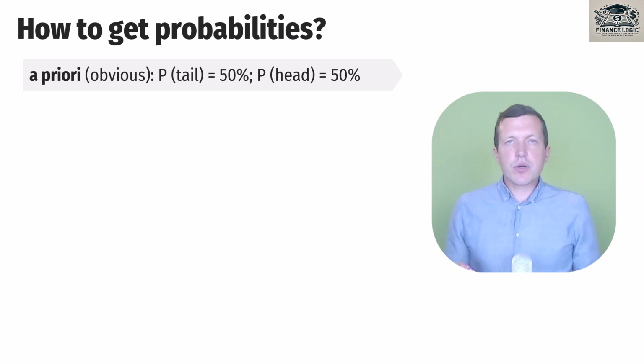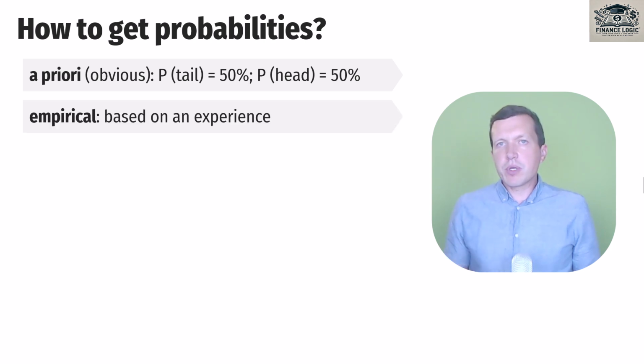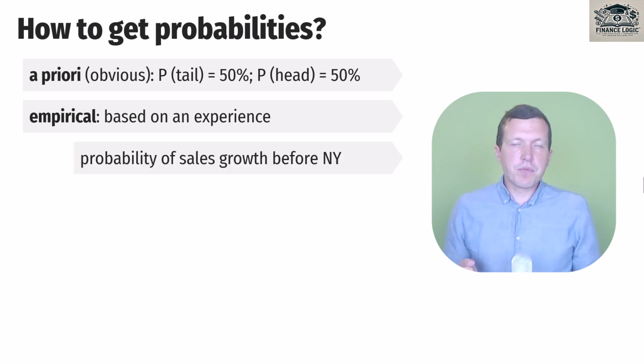A second source of probability is empirical probability. Empirical probability comes from past experience, from some past events. For example, we can state about probability of increase in the sales of our product before New Year based on what we have observed in the past.